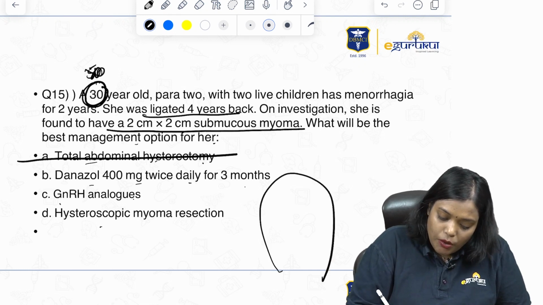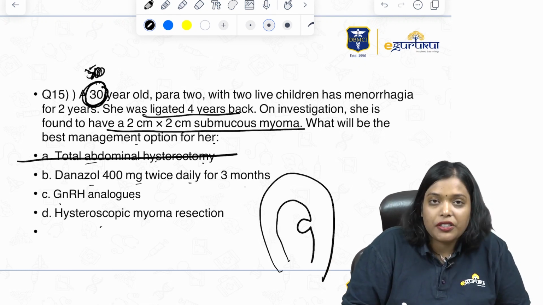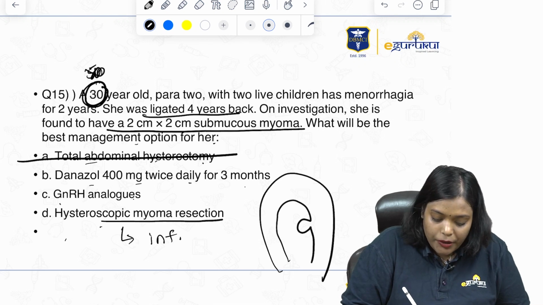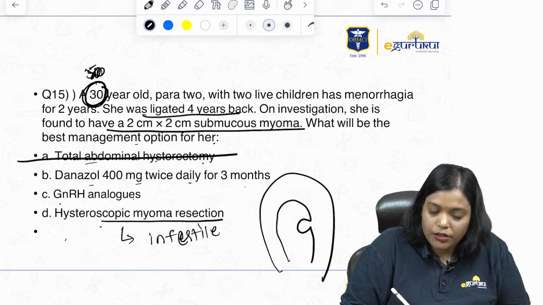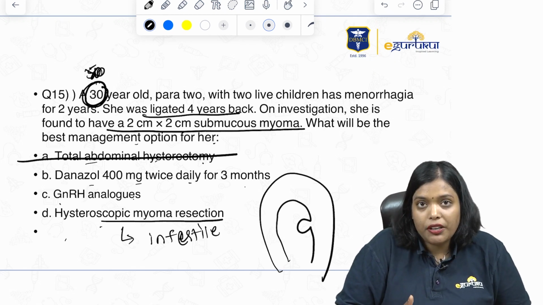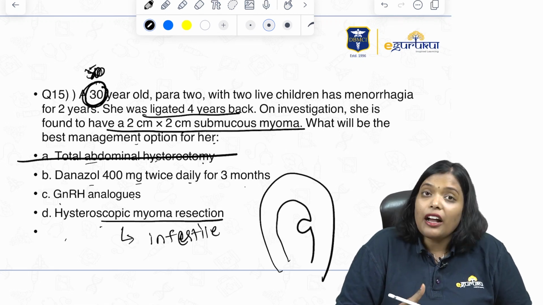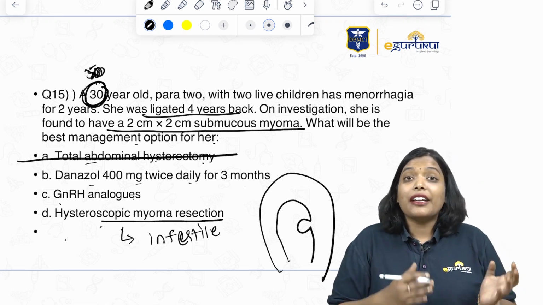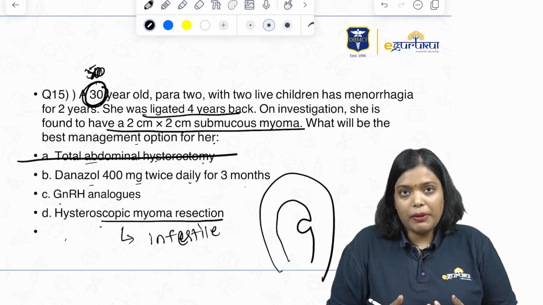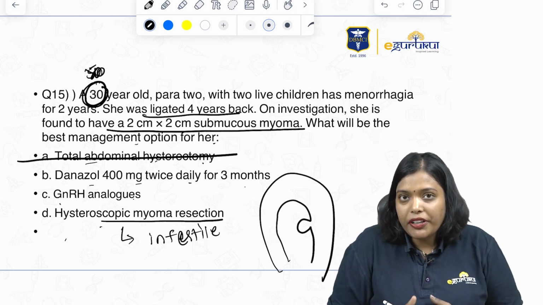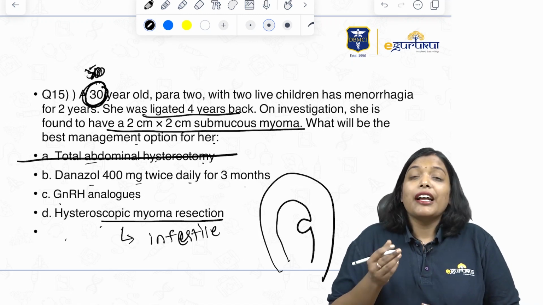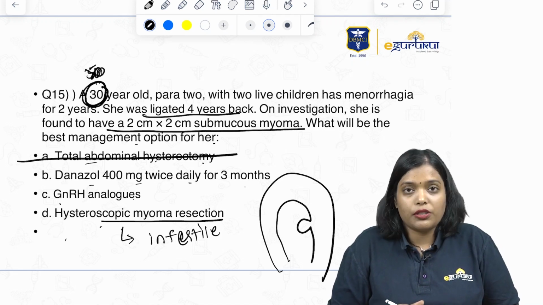Then you might ask, okay, why not we go for myoma resection? Remember, myoma resection or myomectomy should be preferred for patients who are infertile, because whenever you are trying to do myoma resection, there's always a chance of excess bleeding and the patient going into hysterectomy. Another important point, even after you remove this fibroid, there's a chance of recurrence. Then why not we try first medical management and then go for surgical management, right? You understand what is my point here? She is just 30 years. Let us first try with medical management and then we can go for surgical management, especially because the size of the fibroid is also very small. It's only 2 into 2 centimeters.